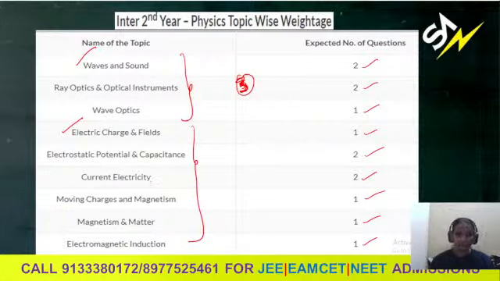All together, from ray optics and optical instruments, 2, and waves and sound, 1 question, that way. So here we have given the expected number of questions or more, but we need to balance with the total number of questions from each chapter. And next we have electricity chapters, electric charges and fields, potential and capacitance. In that mainly we need to concentrate on electrostatic potential and capacitance, current electricity.